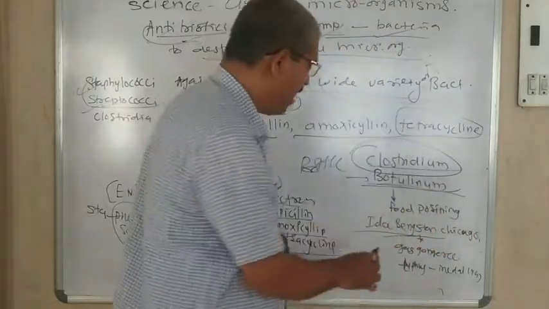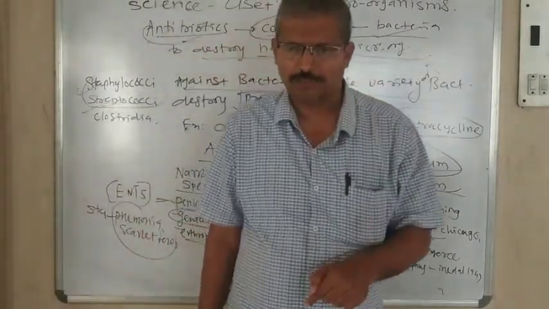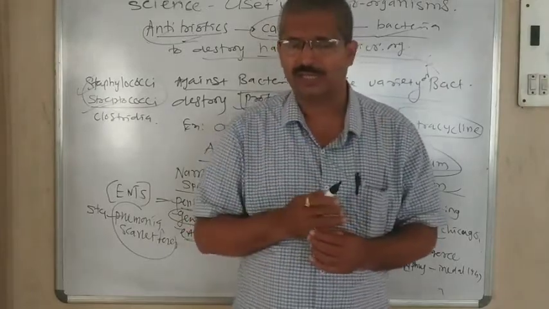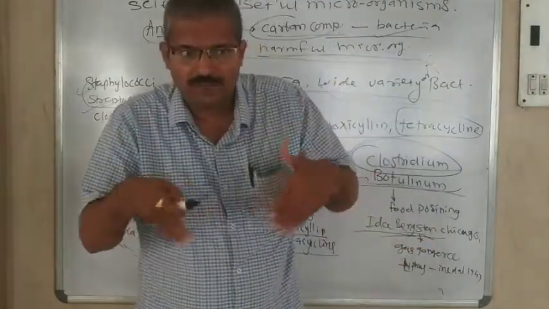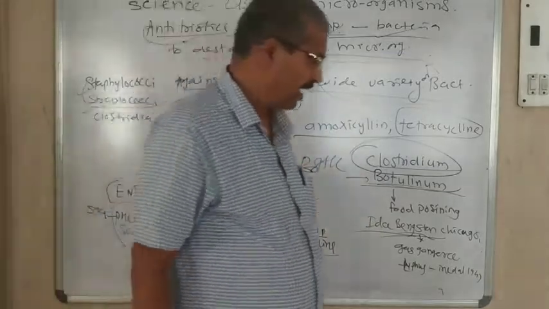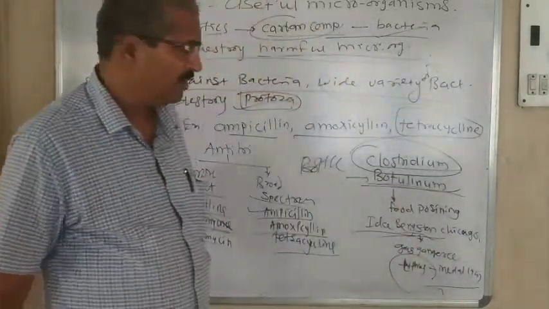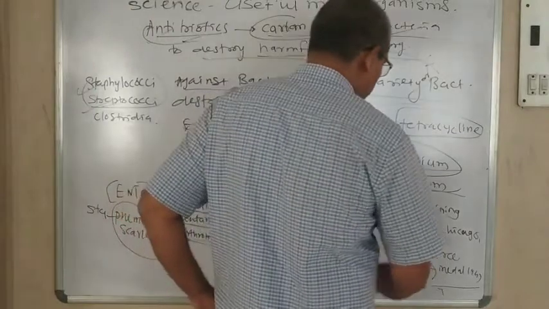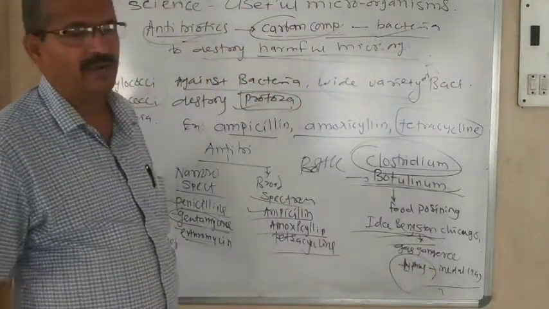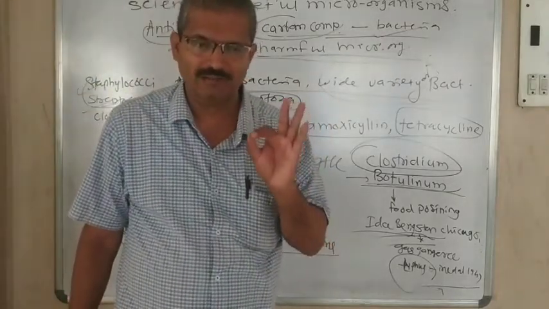And this Ida Bengtsson was doing research on what the cause is and how we should control it. Even while doing research, she was infected. But at last she succeeded in 1947 in controlling the gas gangrene, and therefore she received the award, the typhus medal, in 1947. Who got the typhus medal in 1947?